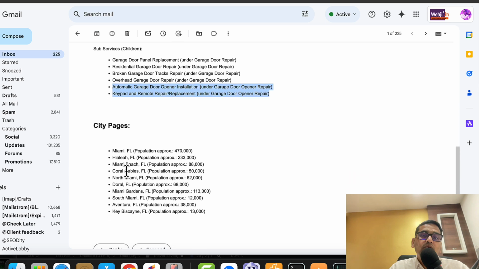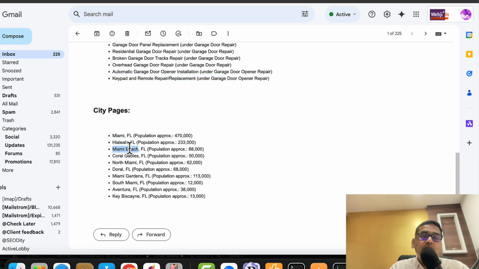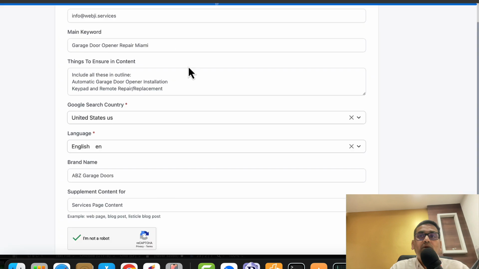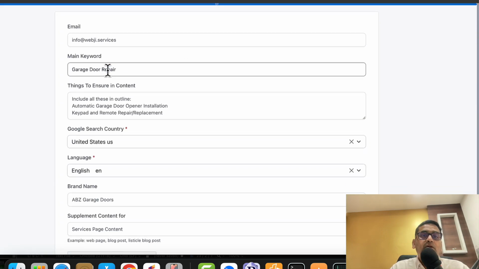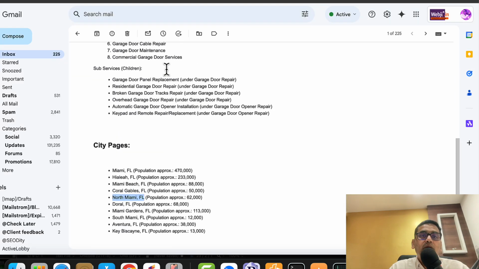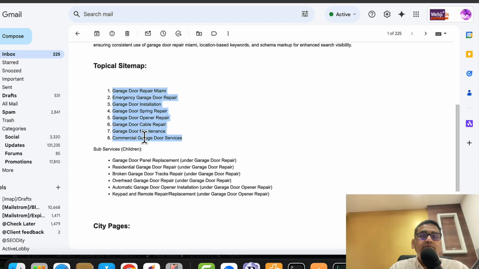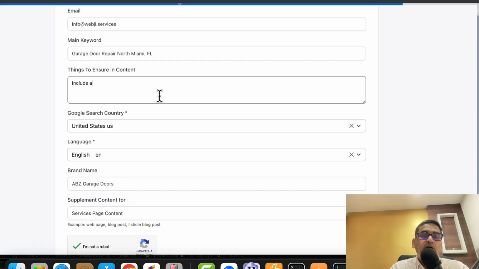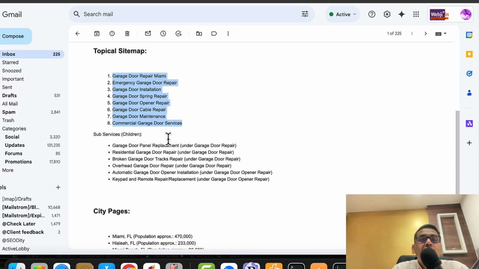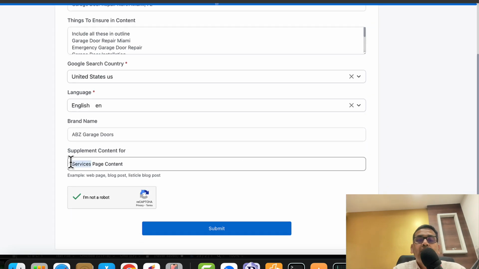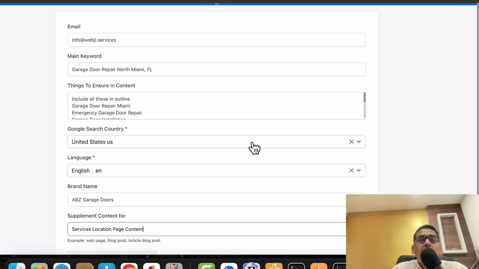Now I also want to give you how you will create, suppose, the North Miami page. Okay, garage door repair North Miami. I will do this, and then include all these in the outline, because my service page has to be replicated, my location page has to be replicated, including all the services I'm using. So that's why I have this, and location page content. This is how I will run my local page content exactly.